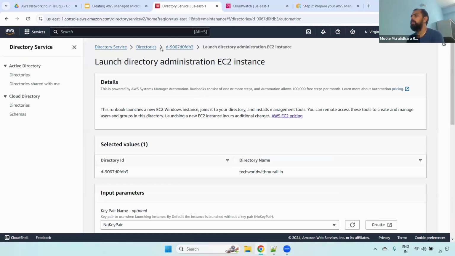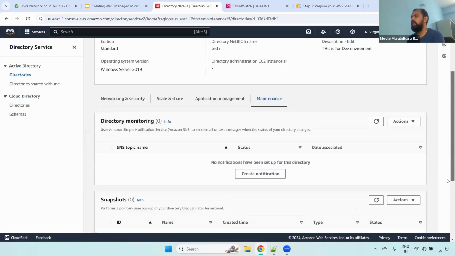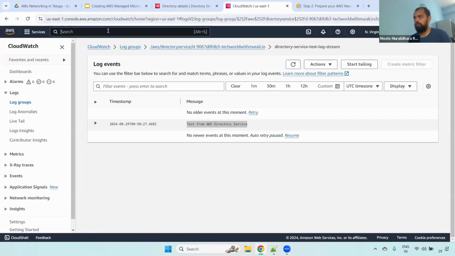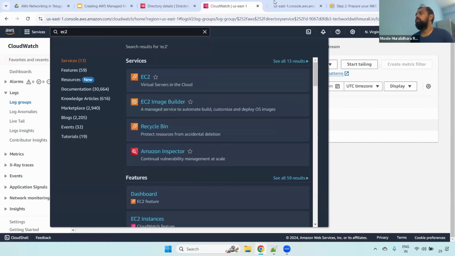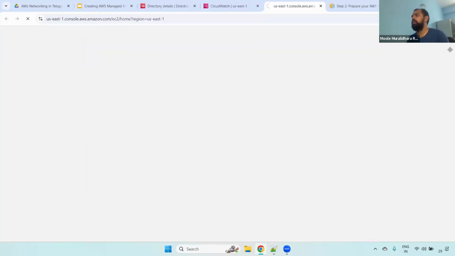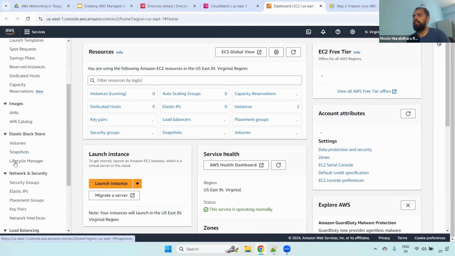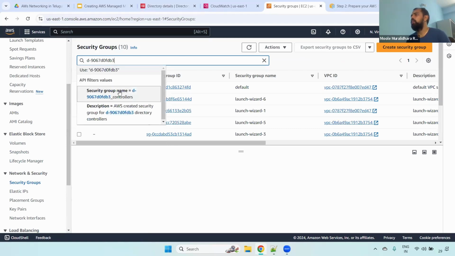Here you have to remember one thing. If you observe this particular directory service, we don't see that security group anywhere. What happens is, when you create the directory service, by default it creates the security group. How do we identify that? Select and copy this particular directory ID, then go to the security group and search with this name. You can see it here, d-hyphen, this particular ID, underscore controller.